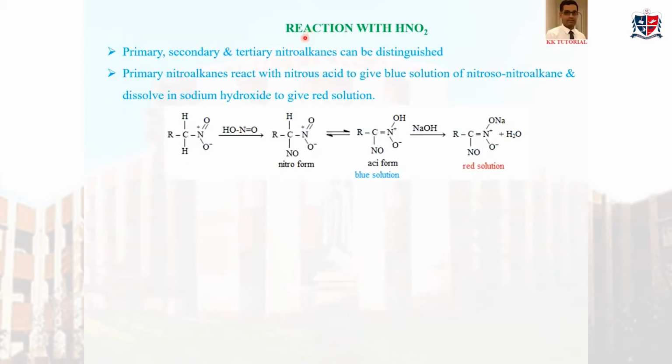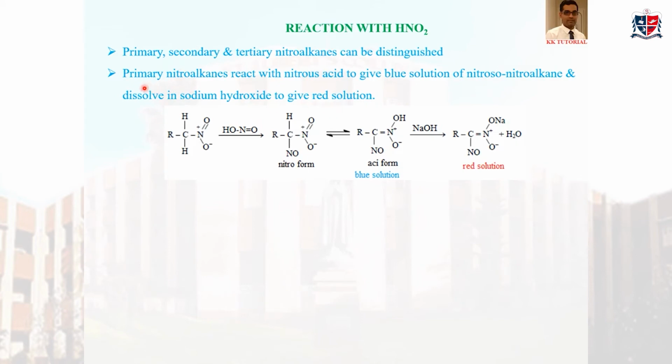The next reaction is the reaction with HNO2, which is a very important reaction because it can be used to distinguish between primary, secondary, and tertiary nitroalkanes. The reaction is like that. Primary nitroalkanes react with nitrous acid, HNO2, to give a blue solution, which then dissolves in sodium hydroxide to give a red solution.